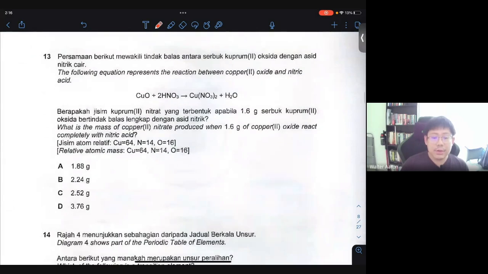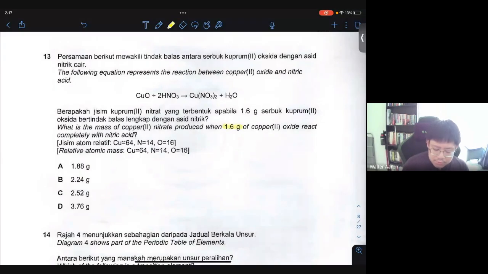For 13, the following equation represents the reaction between copper 2 oxide and nitric acid. Okay, so what is the mass of copper 2 nitrate produced when 1.6 grams of copper 2 oxide reacts completely with nitric acid? So what we need to do now is to calculate the number of moles of copper oxide.